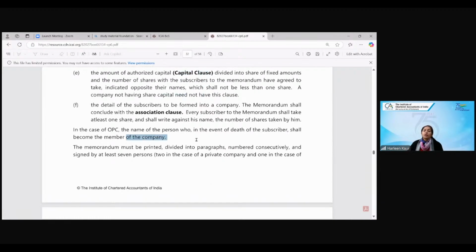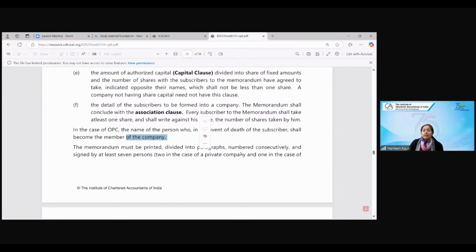So you can write down over here, this is the nominee clause which has been recently introduced because OPC has now come up only. So in OPC you also have to state the nominee clause in the memorandum, that if you are not there, tomorrow who will run your shop, who will be the nominee in your place.